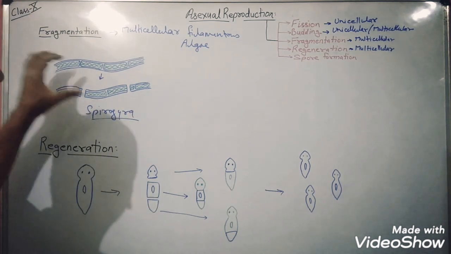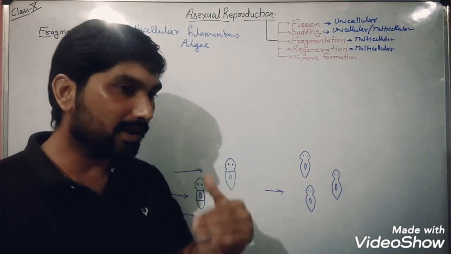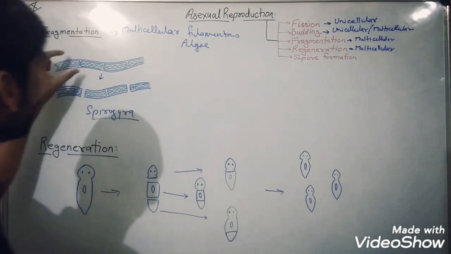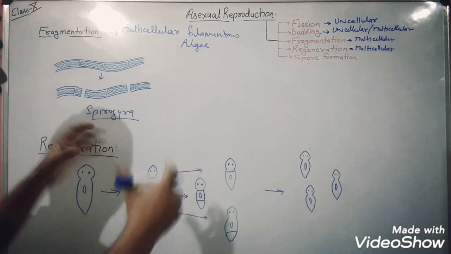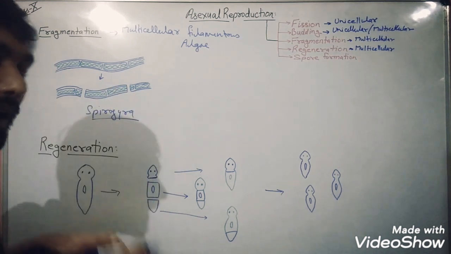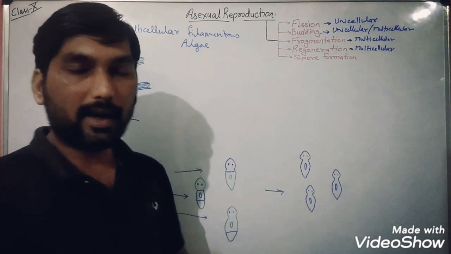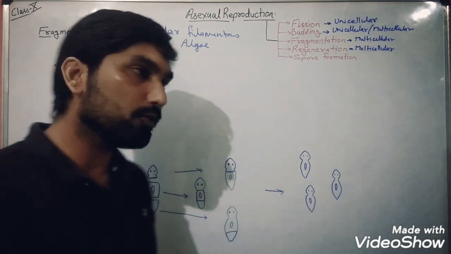You can see when they become mature, since they are present in the water body, due to the current of water their body is going to be fragmented, broken down into multiple pieces, and each of these pieces is capable of again retaining its maturity and growing into a new individual.